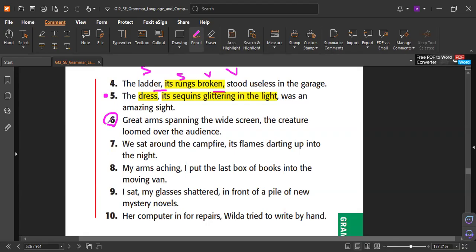The creator loomed over the audience. So sure, but remember this is a sentence, subject and verb. This is the phrase, because we have a problem with the verb. It must be great, or were spanning. So that is the phrase because it has a problem in the verb.